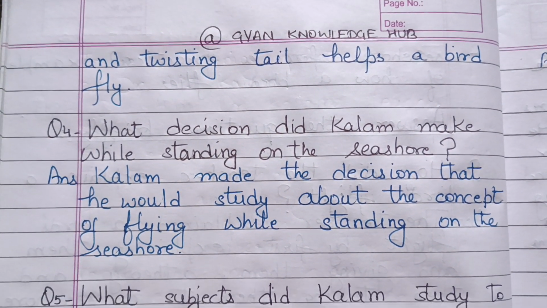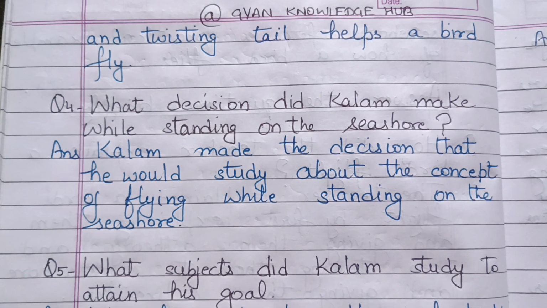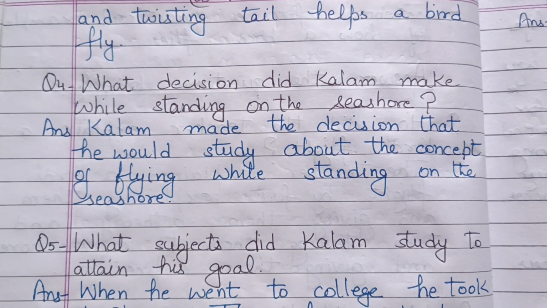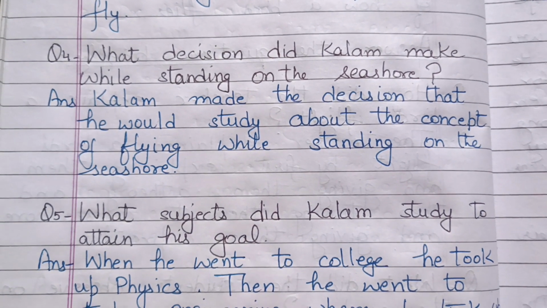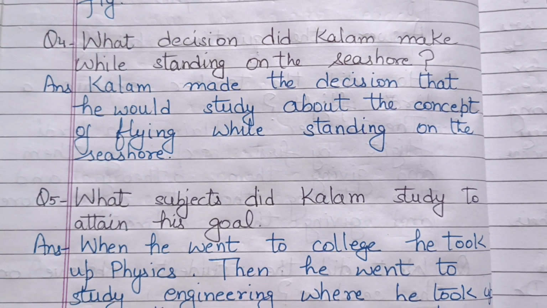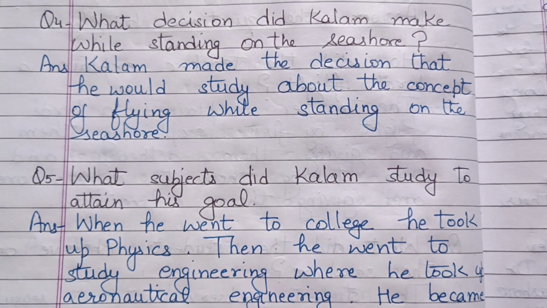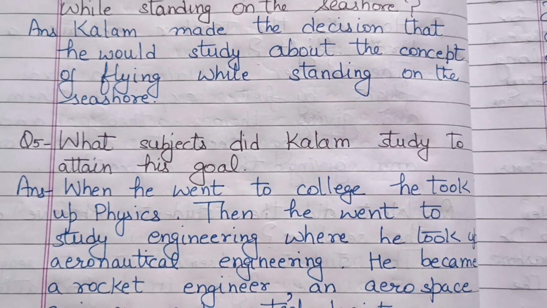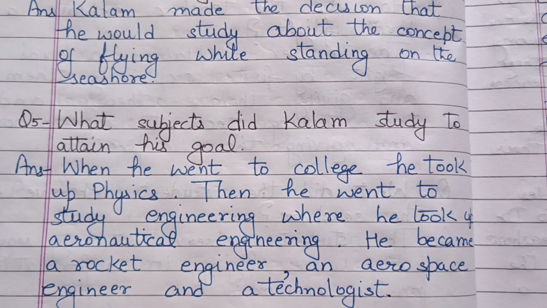Question number 5. What subjects did Kalam study to attain his goal? When he went to college, he took up physics. Then he went to study engineering, where he took aeronautical engineering. He became a rocket engineer, an aerospace engineer, and a technologist.